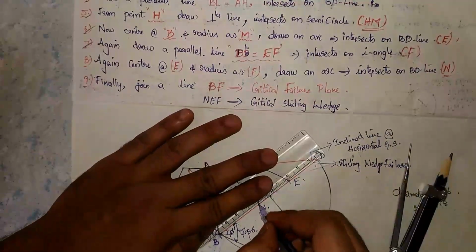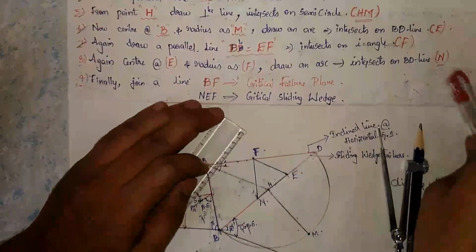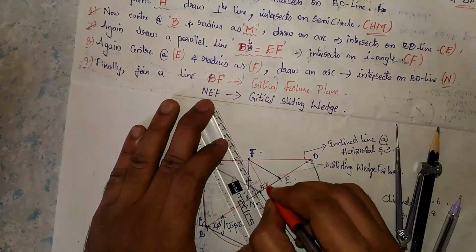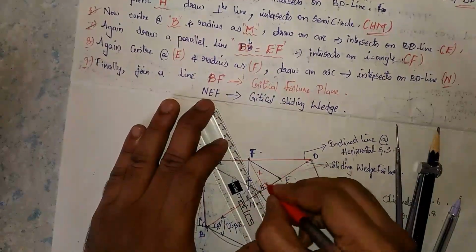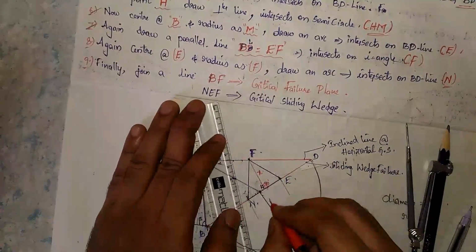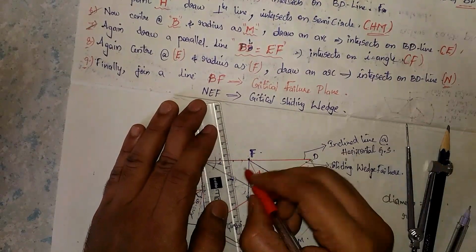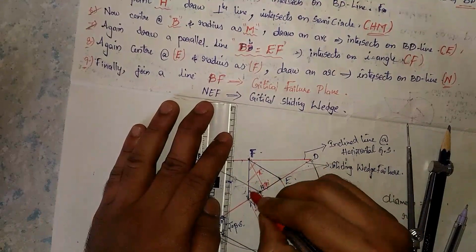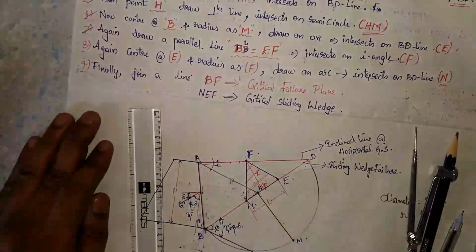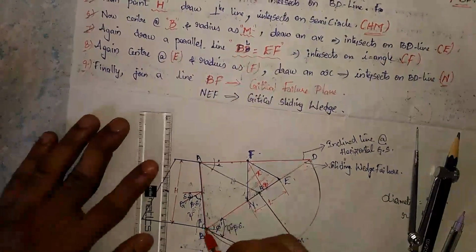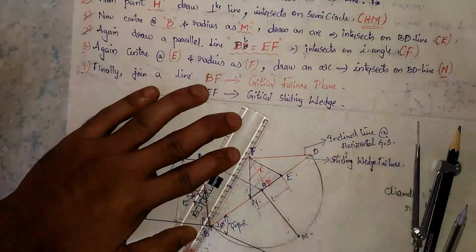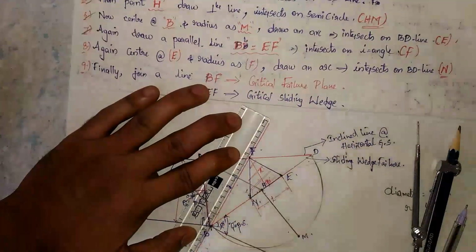Okay, so we get this. Here is 90 degrees, x is the distance, and NE is the length. So this is the maximum sliding wedge area. Then where the critical plane is developing, here join the BF line. This is the BF line. So join this BF line.